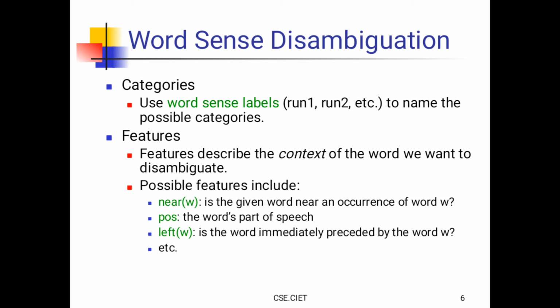Possible features include: near W, is a given word near an occurrence of the word W; POS, the word's part of speech; and left W, is the word immediately preceded by the word W. Here he has given 3 features.